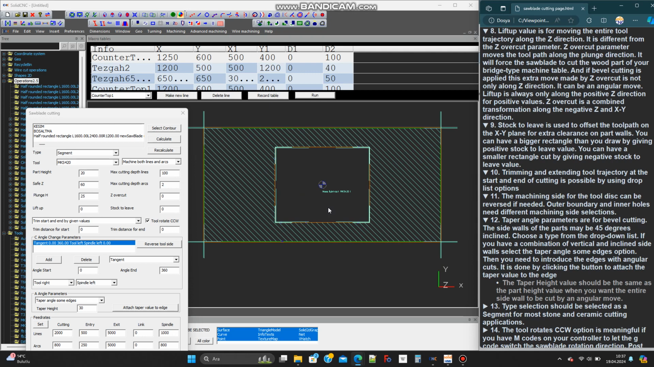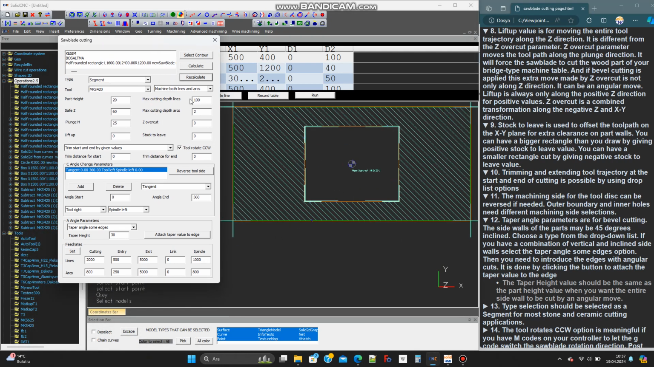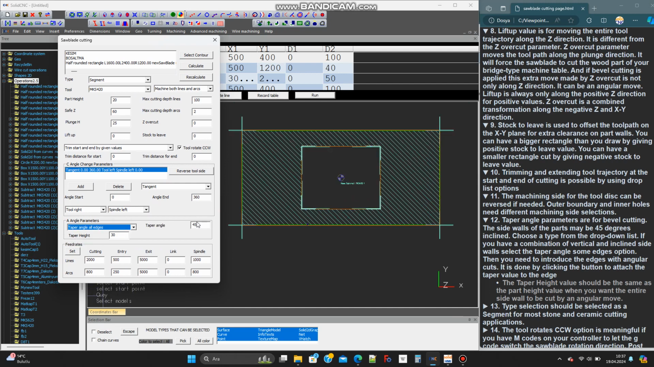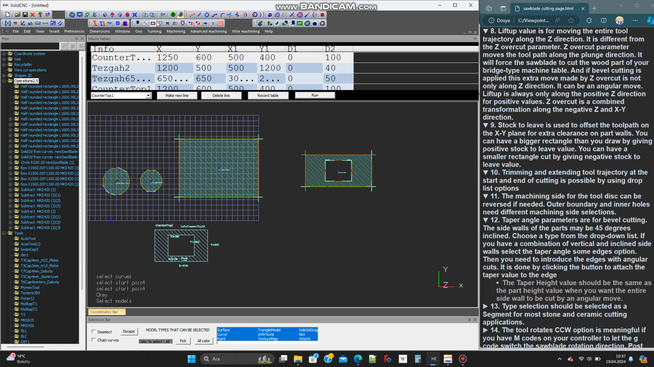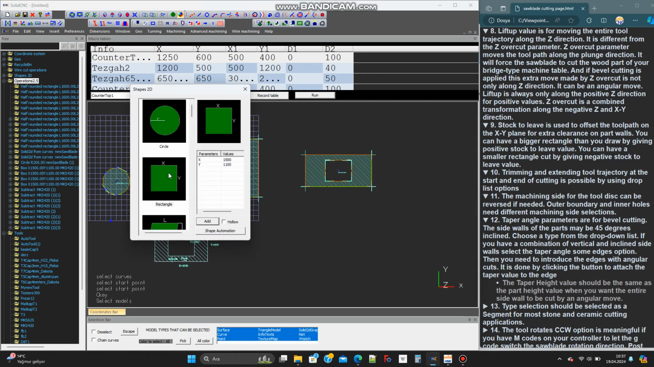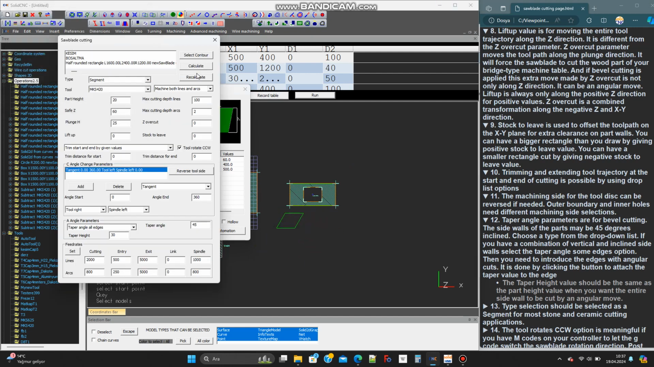Taper angle parameters are for bevel cutting. The side walls of the parts may be inclined. Choose a type from the drop-down list. If you have a combination of vertical and inclined side walls, select the taper angle some edges option. Then you need to introduce the edges with angular cuts. It is done by clicking the button to attach the taper value to the edge.